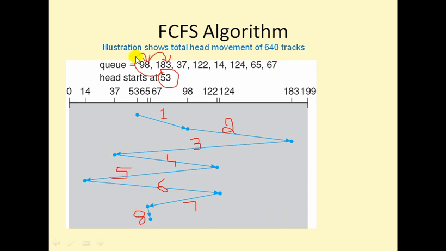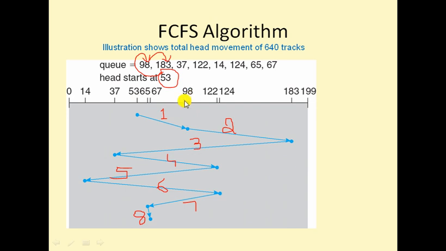Now, the illustration shows total head movements of 640 tracks. From this diagram, we can calculate how many tracks the head is moving. From 53 to 67, how many tracks is the head moving? Initially it is at 53. What is the first move? From 53 to 98. If you subtract 53 from 98, you get the number of tracks traversed in the first move.